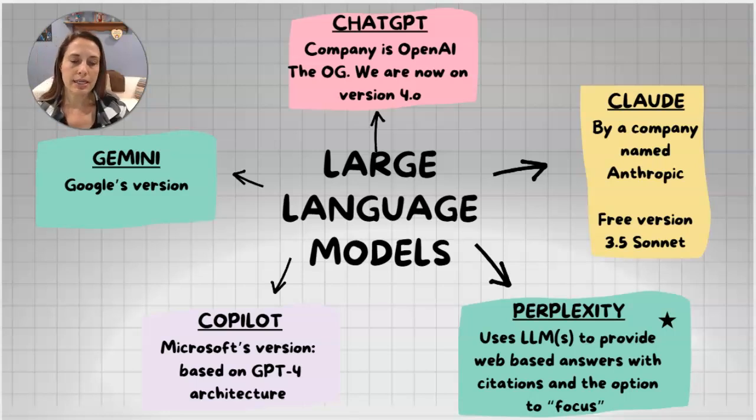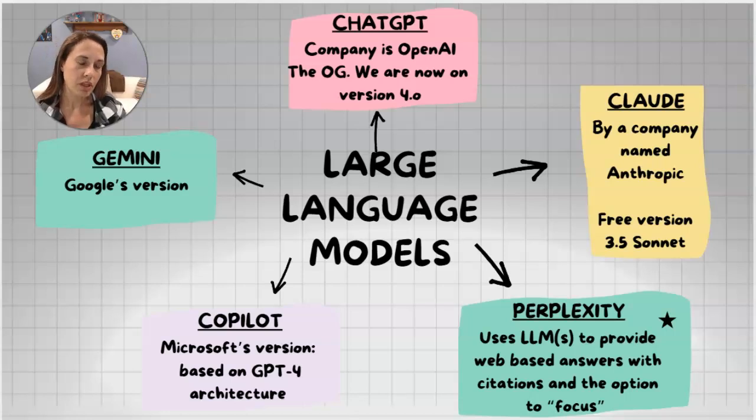The next one on the list over here is Perplexity. And this one is a bit different in that it is trained to, when it answers a question for you, cite itself. So you're able to actually check its sources. And again, I'll show you this in just a minute. But I have heard Perplexity talked about in the sense that if people are used to Google searching and looking for things, they have switched over to Perplexity because it is kind of like a Google search, but it also cites all of its sources.